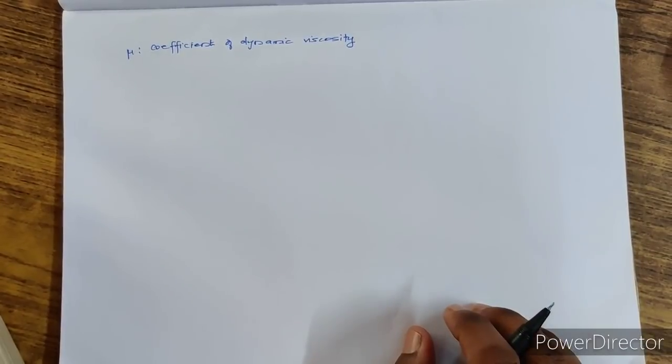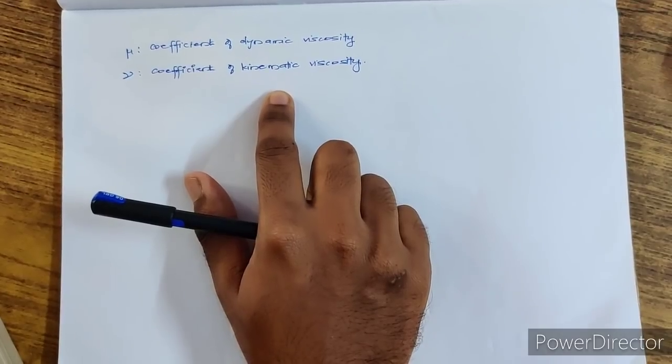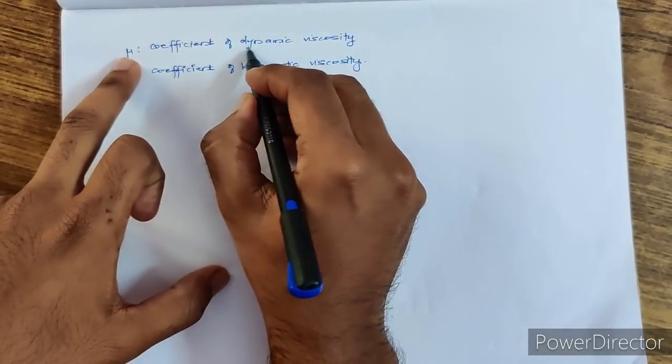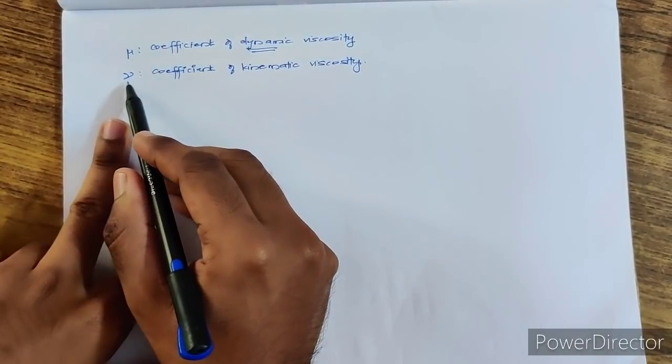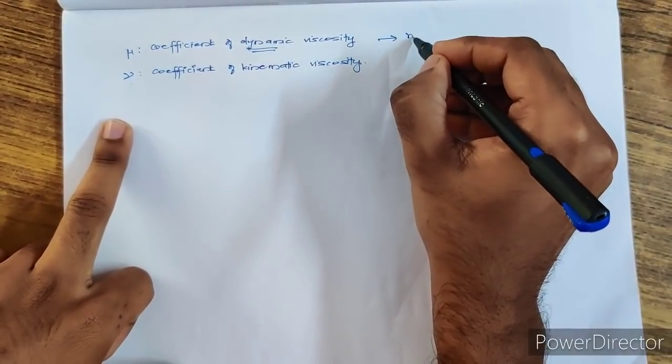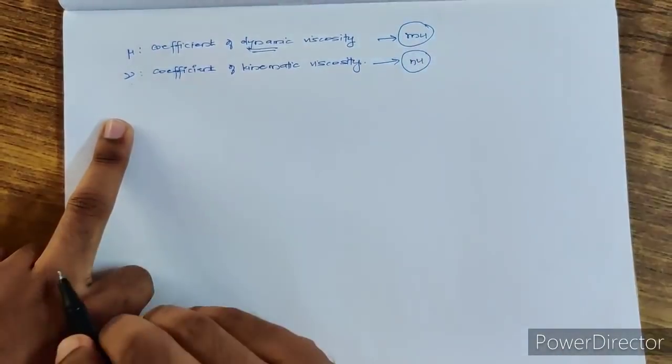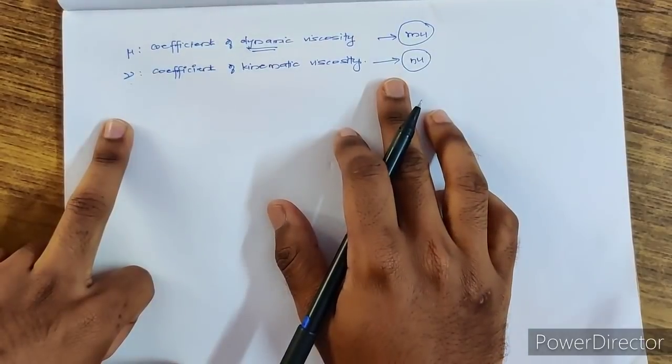So we have discussed the coefficient of dynamic viscosity. There is something else similar to the coefficient of viscosity, and that is the coefficient of kinematic viscosity. We have already seen mu, the coefficient of dynamic viscosity. Now we have something called nu. This is read as mu and this is read as nu.